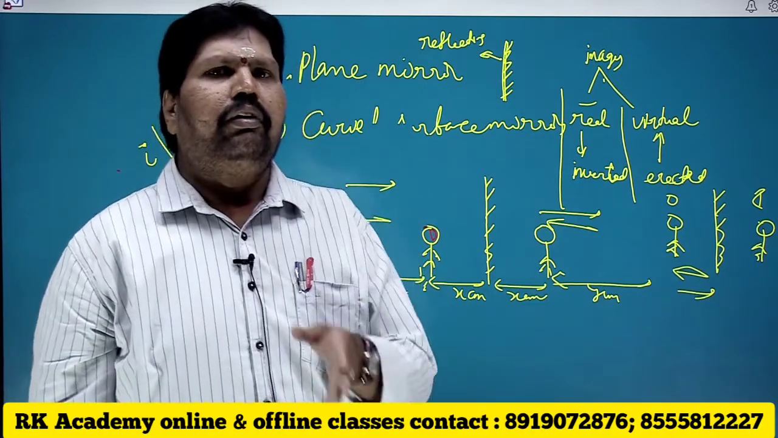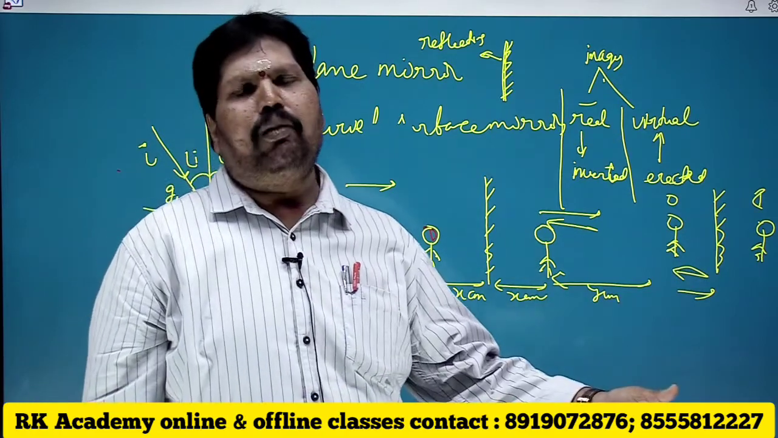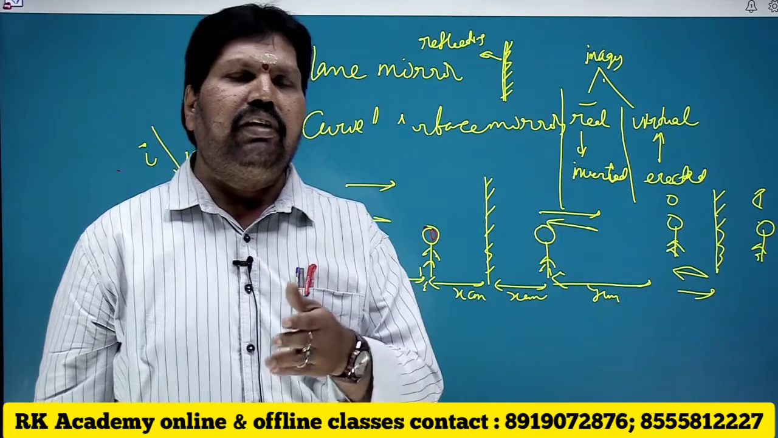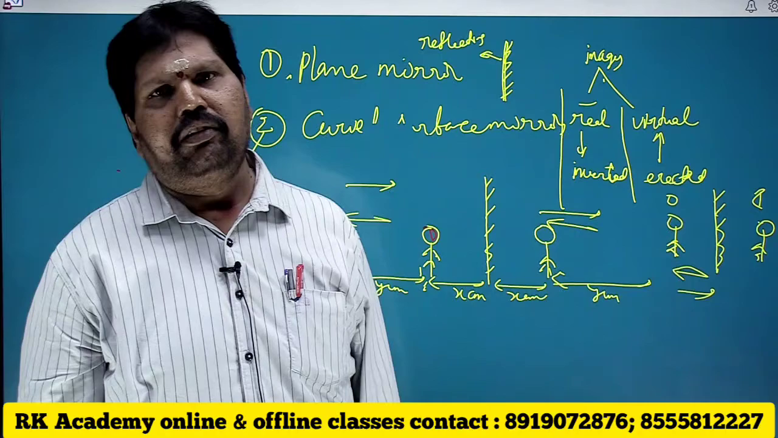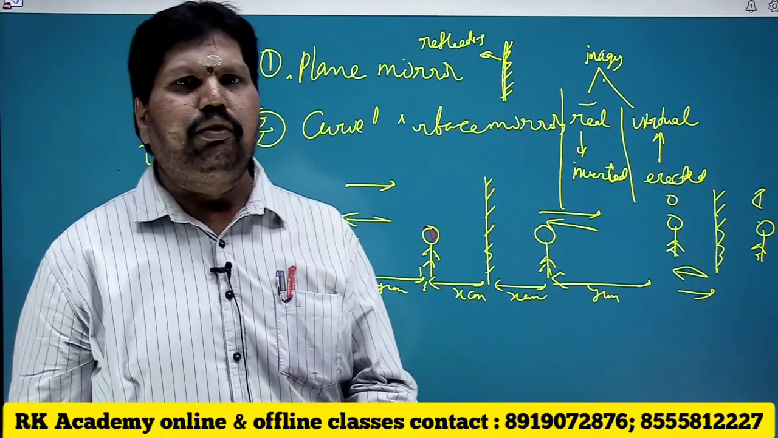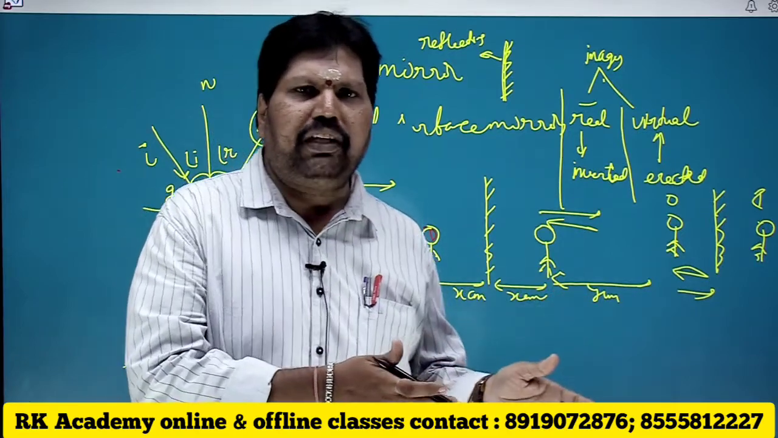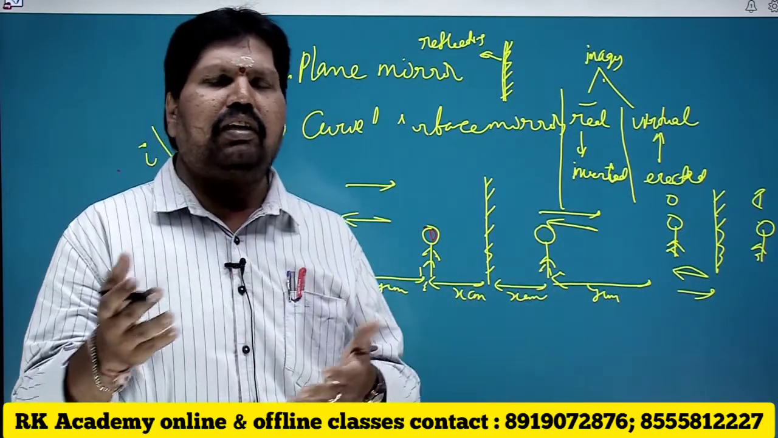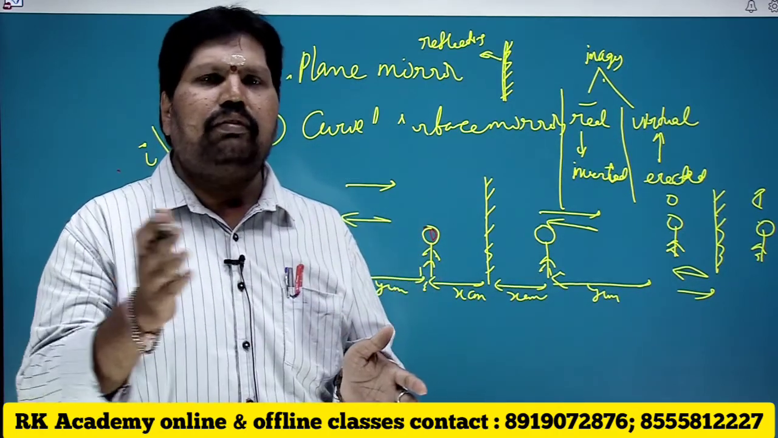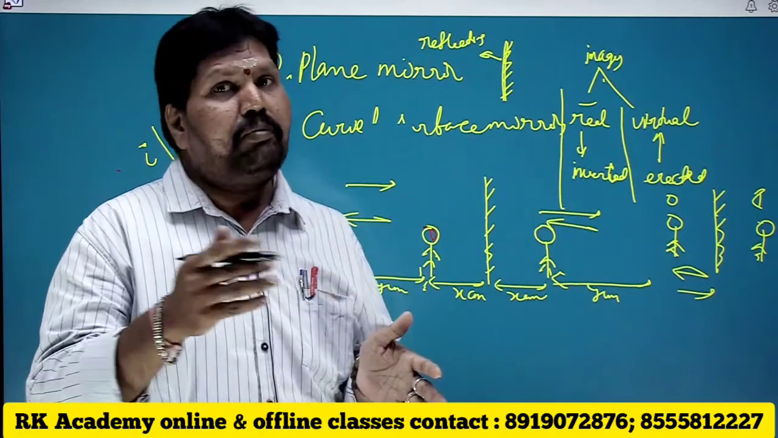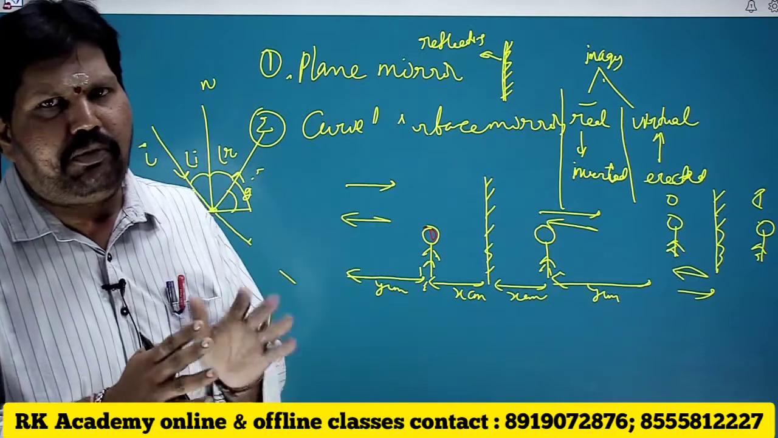For example, you move the mirror up to x centimeters towards the object, the image will shift 2x centimeters from the mirror. So this is the condition you must know. I repeat, if the mirror is constant, if you move the object with some distance, the image also shifts the same distance. But if the object is constant, when you are moving the mirror, the image shifts twice the distance. So this is about the plane mirror.